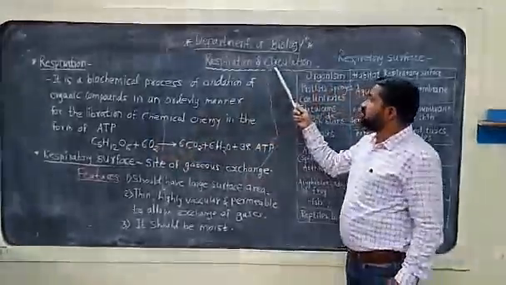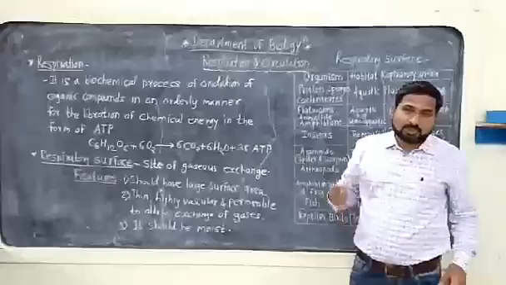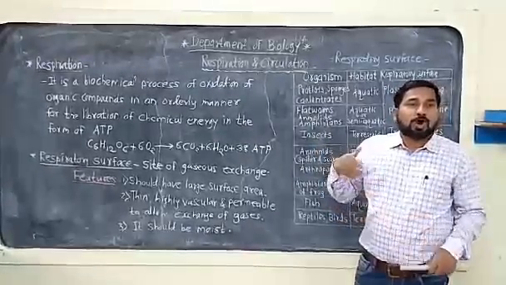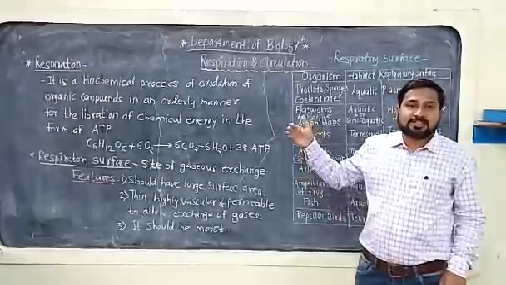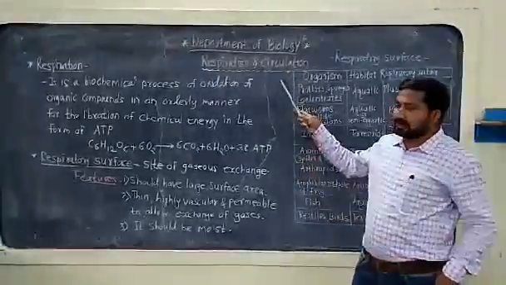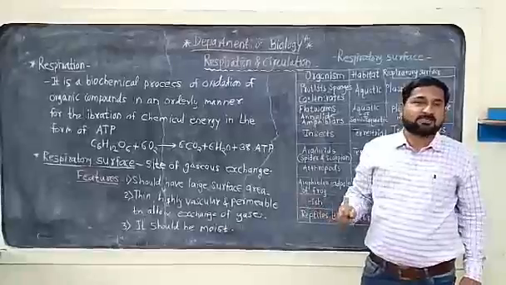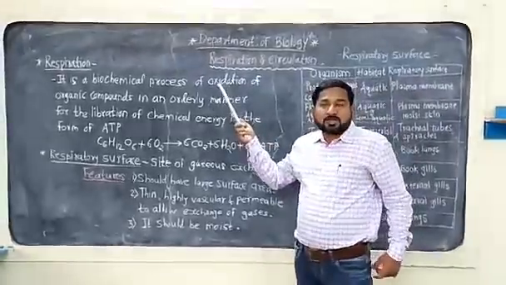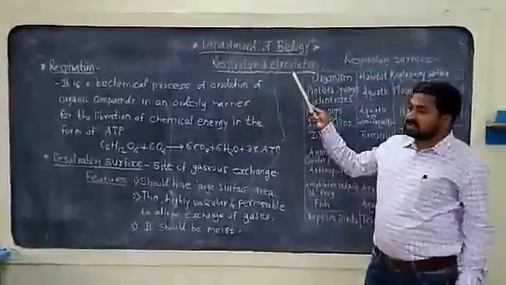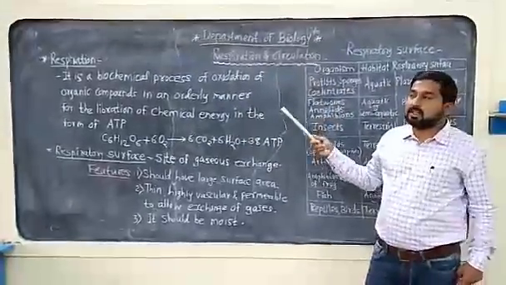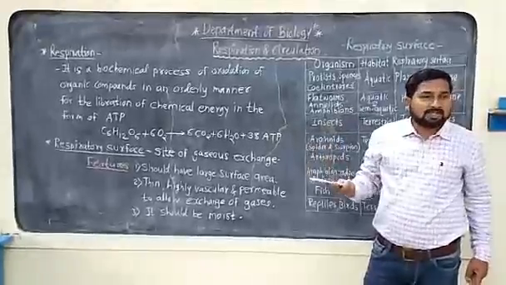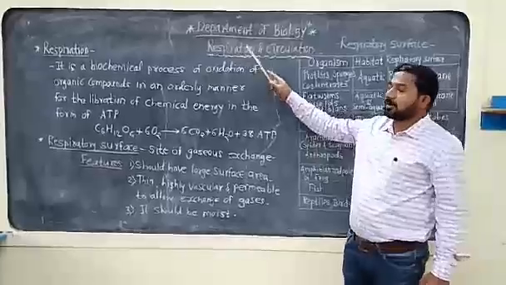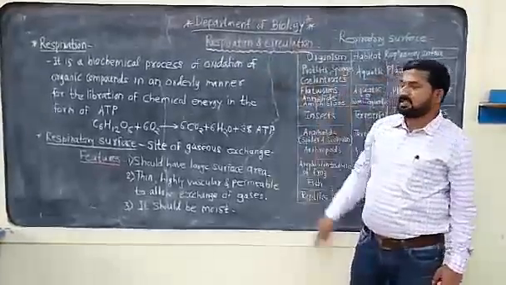And the another term is circulation. Circulation is also one of the processes in which the flow of blood takes place in a circular manner. That is called circulation. These are important processes as far as living organisms are concerned. These processes are carried out in the living organism. Other processes are also carried out in the organism, but in this chapter we are focused on respiration as well as circulation.